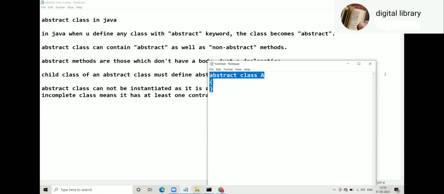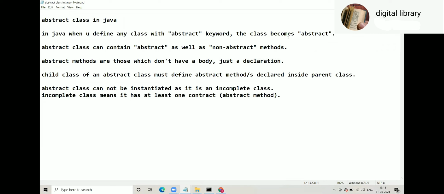We have one example where an abstract class does not contain abstract methods. One example in Java, but that example you will get in Java EE. So in Java, when you define any class with the abstract keyword, the class becomes abstract. An abstract class can contain abstract as well as non-abstract methods. What do we call abstract methods? Contract. Non-abstract methods? Concrete behavior. So an abstract class is the one which can contain contract as well as concrete behavior. In the interview, instead of saying abstract as well as non-abstract methods, if you say concrete behavior as well as contract, that will be more impressive.